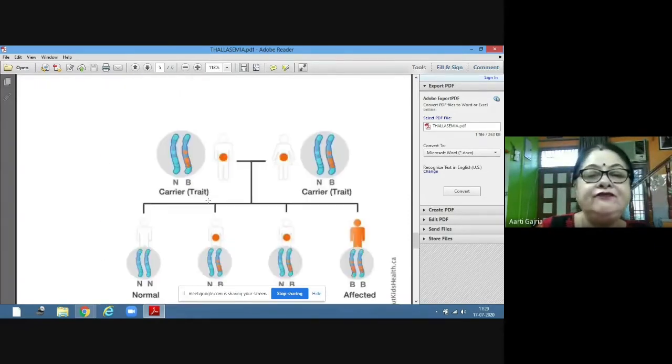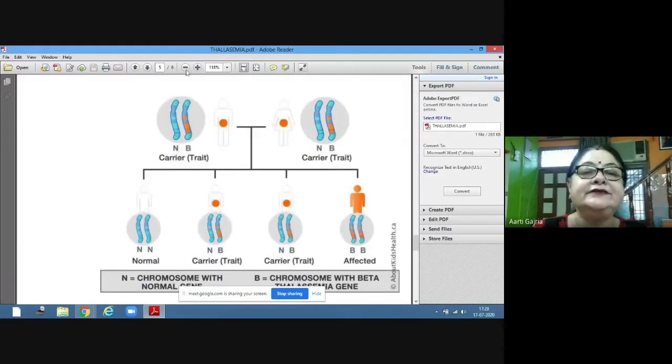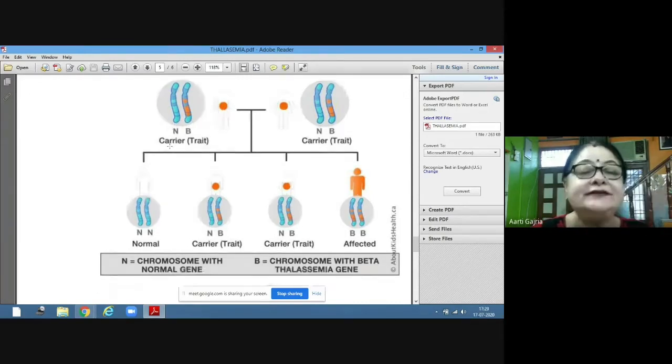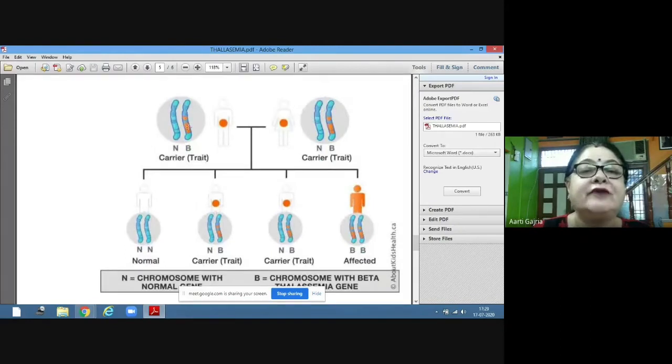Now, if we see the pedigree, as I told you, both parents should be heterozygous for the child to be affected by this disease. Now, this is one parent having one normal gene and one gene with B. B is what? Beta. So the beta thalassemia gene is present on this one, and one is normal. So this is a heterozygous condition. This is also a heterozygous condition. One is normal and one has the B gene.